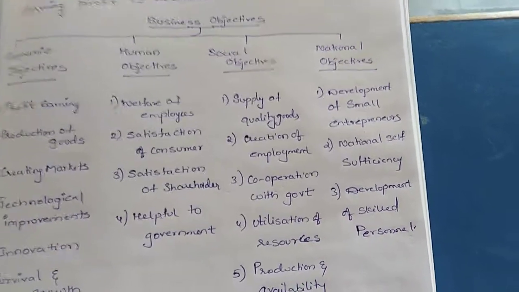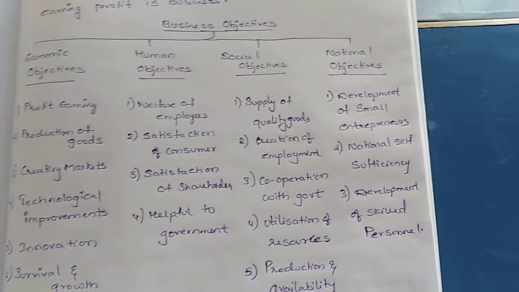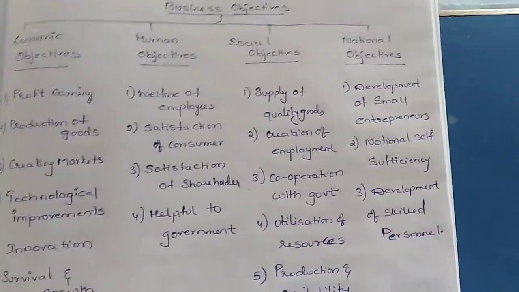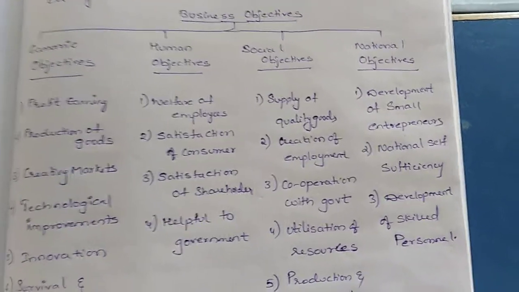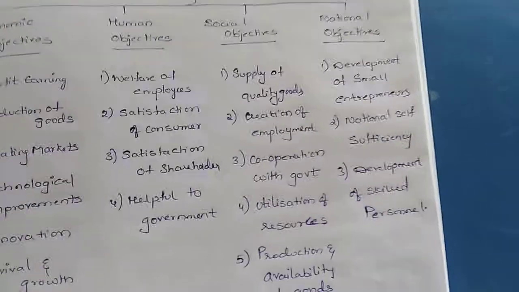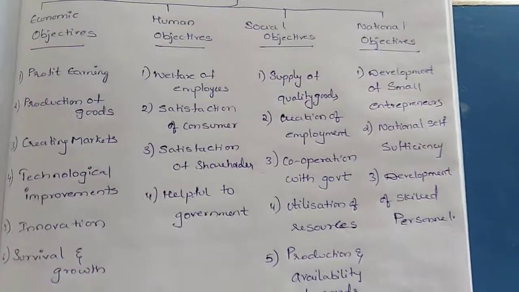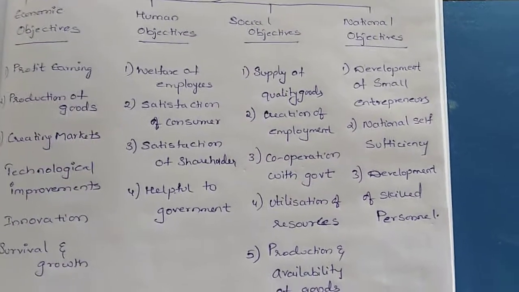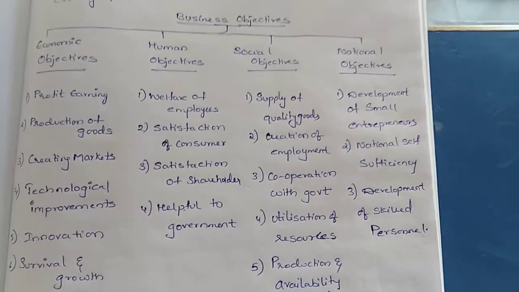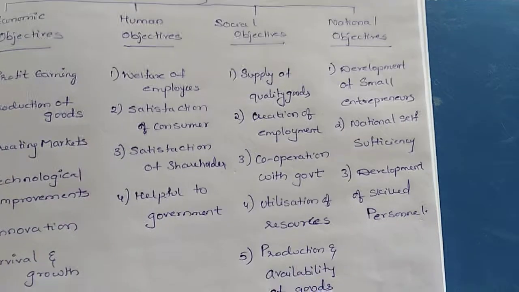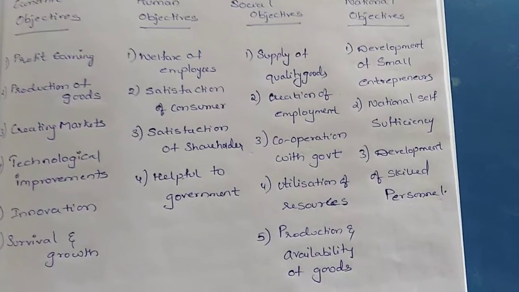If suppose material is there, the material is used as per the requirement of the production. The material should not be wasted. How much material is required for that production? Only that much material they have to purchase and use for the production. They should not purchase more material, do less production, and let material be wasted.